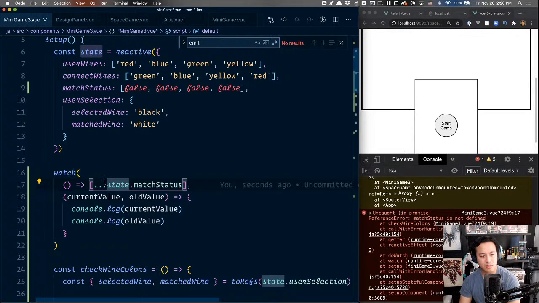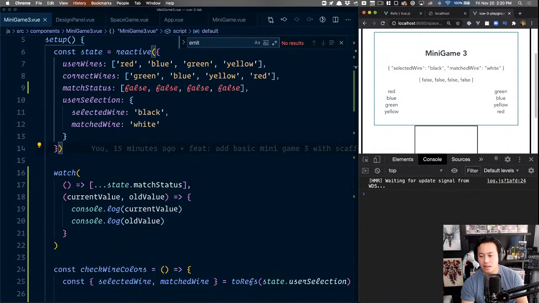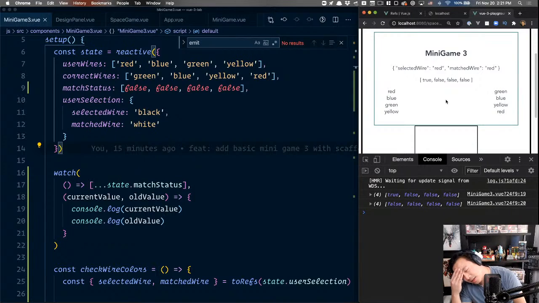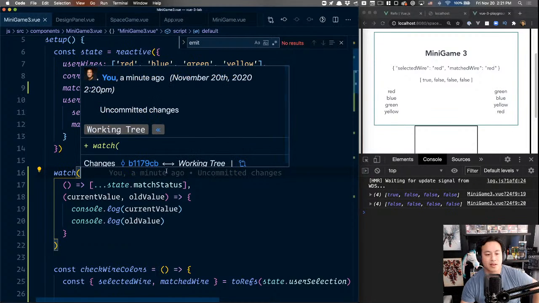That is totally what I just did. It's saying to watch, yep, an anonymous function where you spread out the array. Why does it not like that? Status, red, let go. There we go. Oh, yeah, so the Vue CLI is definitely not detecting watch changes. That's rather annoying. Okay, that's fine.